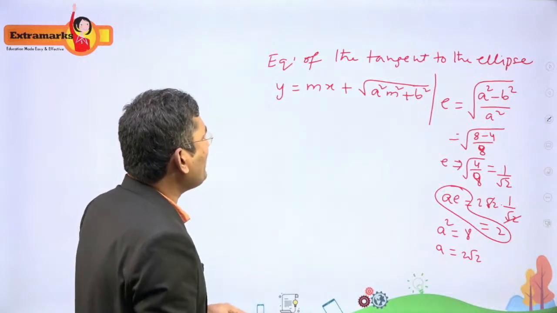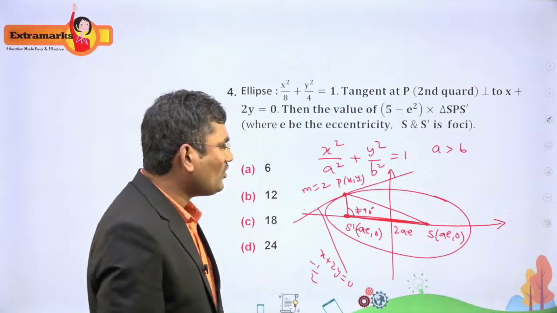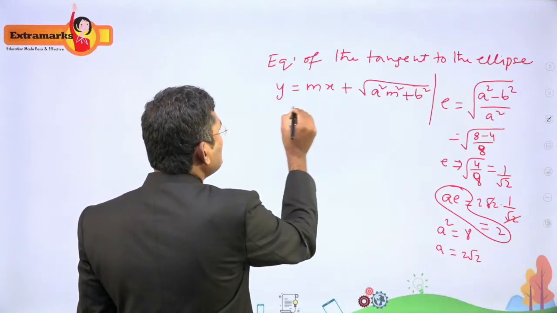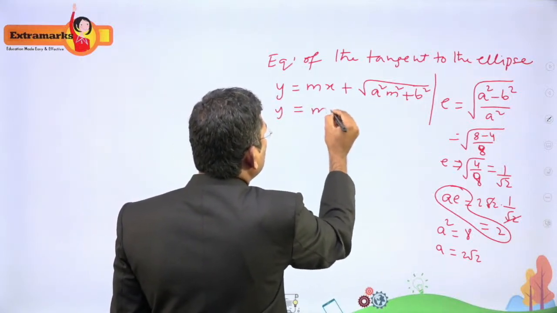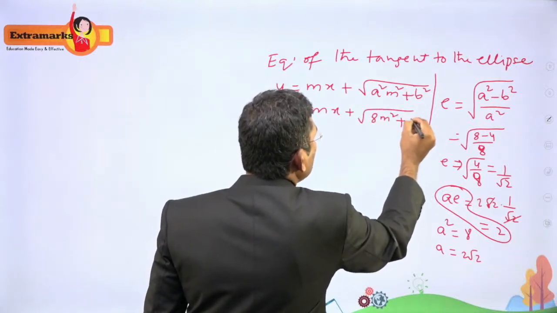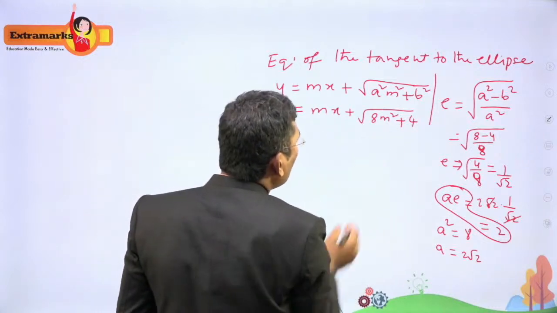Now we have to find the coordinates of the point P. How to find the coordinates of the point P? Just use this formula: y is equal to mx plus or minus root of a square m square plus b square. a square is 8 and b square is 4, they have given.